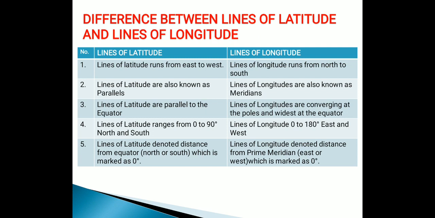Lines of latitude are parallel to the equator, but lines of longitude converge at the poles and are widest at the equator. Lines of latitude range from 0 degree to 90 degree, north and south. Lines of longitude have a range of 0 to 180 degree, east and west. Lines of latitude denote distance from the equator, north or south, which is marked as 0 degree. Lines of longitude denote distance from the prime meridian, east or west, which is marked at 0 degree.